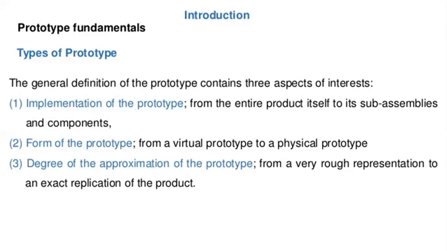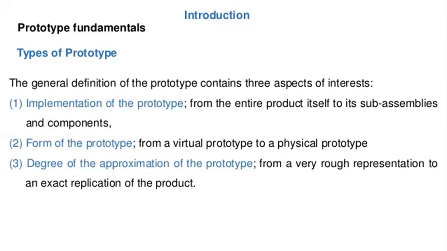And the third one, degree of the approximation of the prototype, from a very rough representation to an exact replication of the product. So I am seeing one bottle, or one gear, or one box. So that is the exact replication I am getting. Those dimensions I am taking to create the same design in that product.